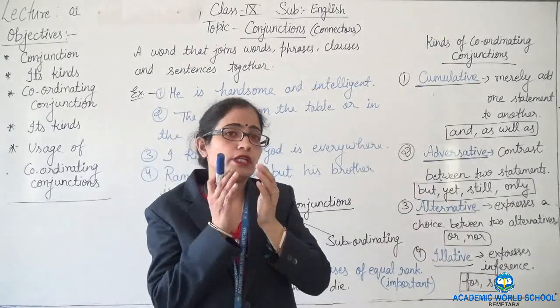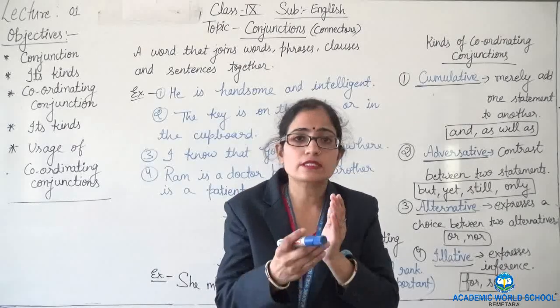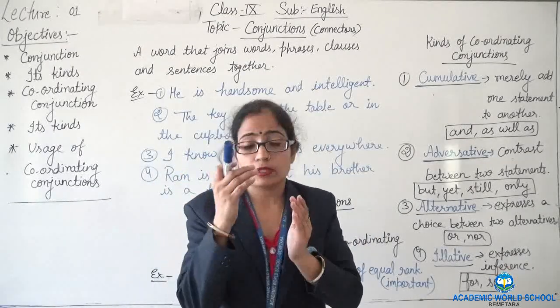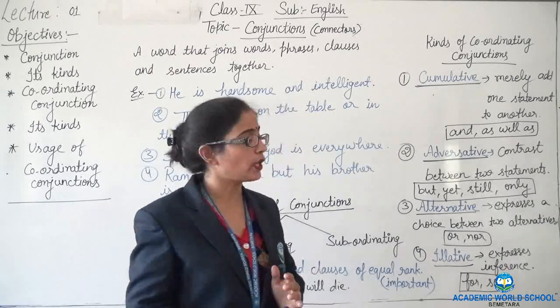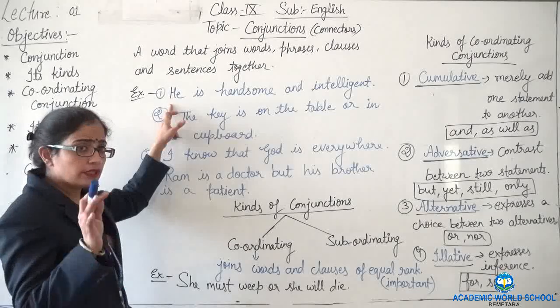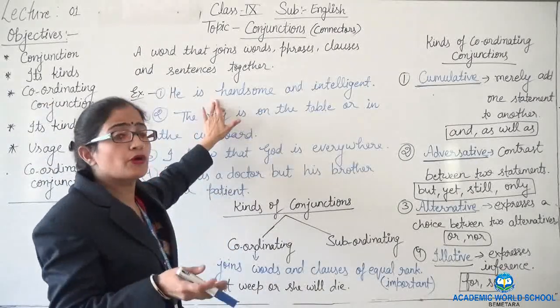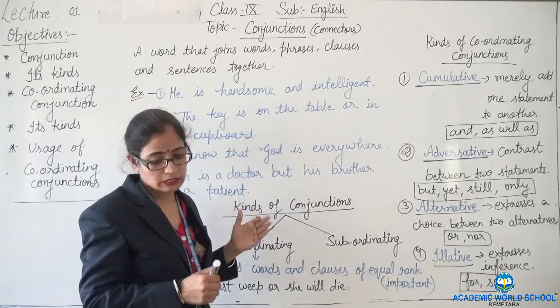It doesn't mean that only conjunction will join the words. It will be joining words as well as phrases, clauses and sentences also. Okay. Let's see how it is joining the words, the clauses, the phrases.